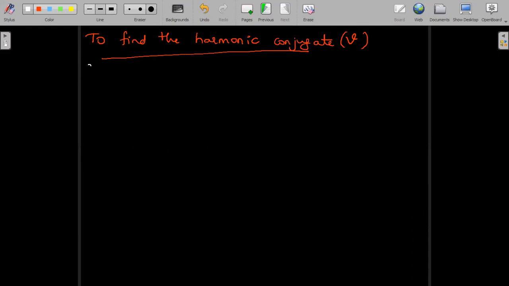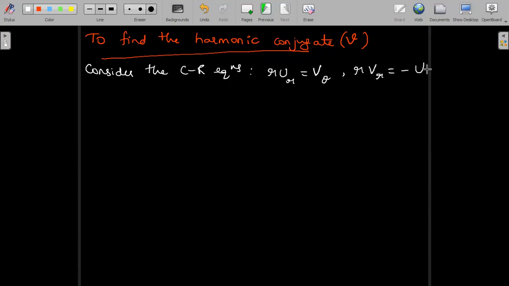Okay, so consider the CR equations in the polar form, which are given by r u_r is equal to v_theta and r v_r is equal to minus u_theta. So these are the CR equations in the polar form. We will consider one by one as we did in the previous problem and obtain V by direct integration.